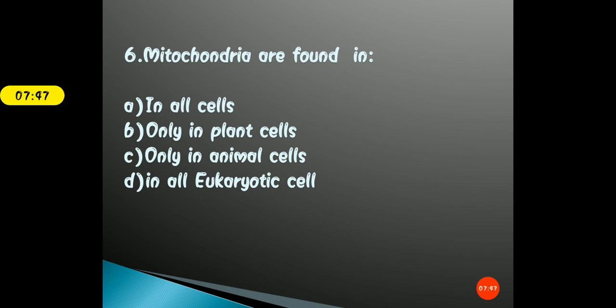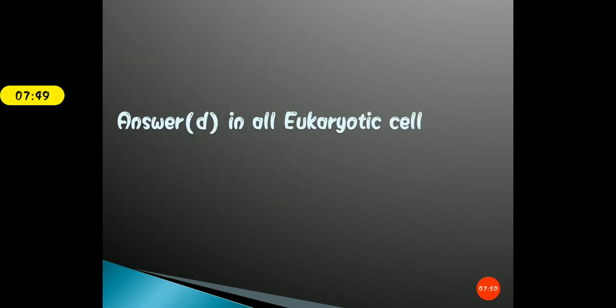Okay, so the correct answer for this question is option D, that is in all eukaryotic cell. Either we're talking about plants or animals, all the eukaryotic cells require energy to perform their metabolic processes, and that energy is basically synthesized by the mitochondria, in the form of ATP, known as the energy currency of the cell, that is adenosine triphosphate molecule. Mitochondria is known as the powerhouse of the cell.